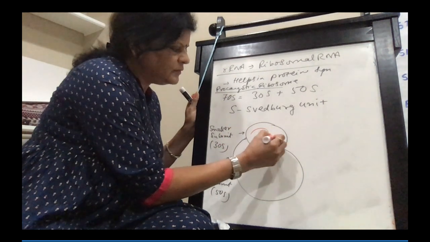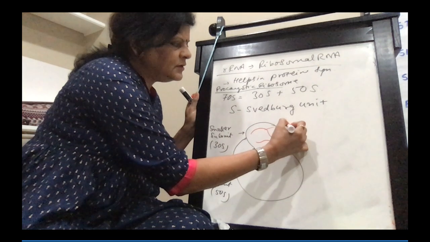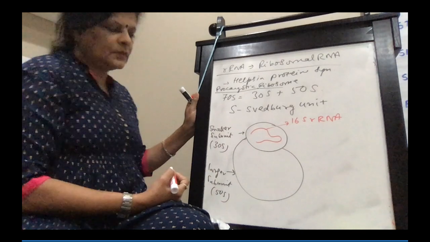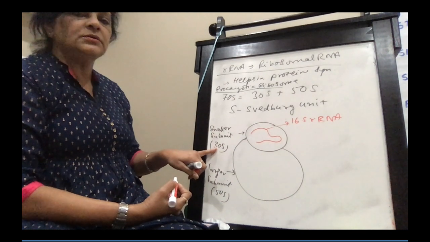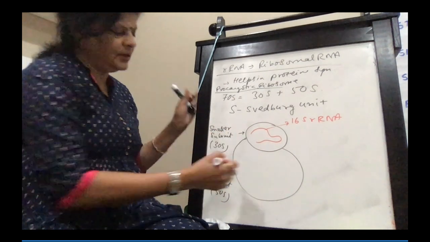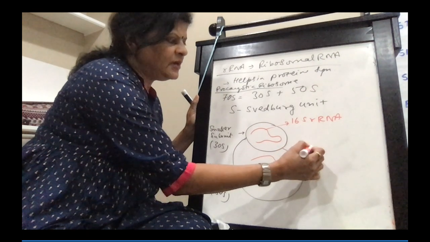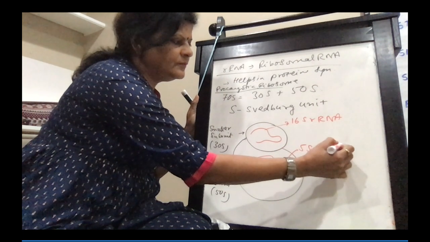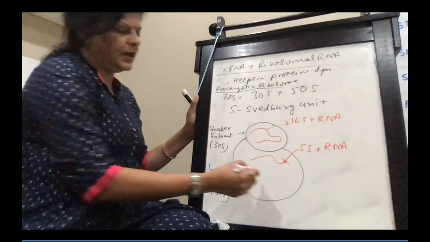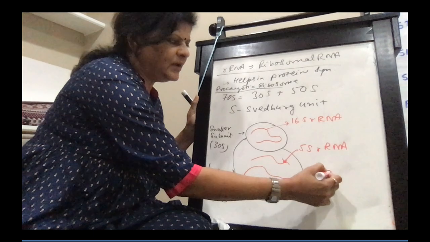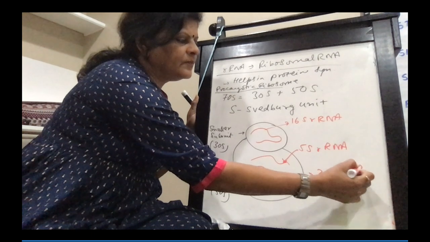So here, the smaller subunit has 16S RNA and the larger subunit has 5S RNA and 23S RNA.